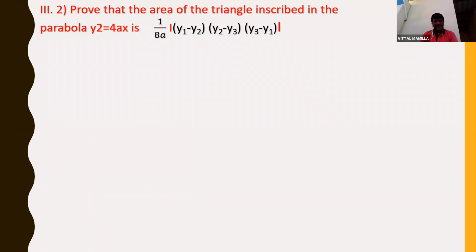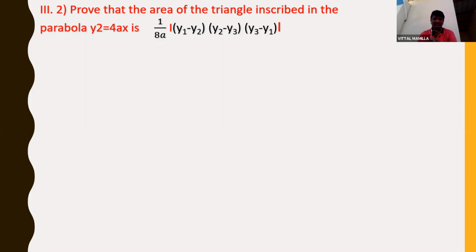Prove that the area of the triangle inscribed in a parabola y square is equal to 4ax is 1 by 8a into mod of y1 minus y2, y2 minus y3 into y3 minus y1. Prove that the area of the triangle inscribed in the parabola is this. So inscribed means, you just read out the question. Prove that the area of the triangle.